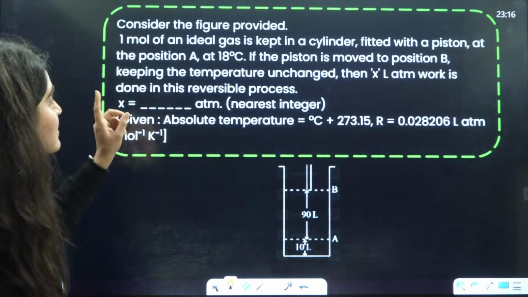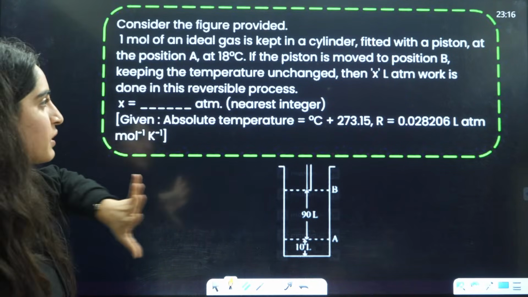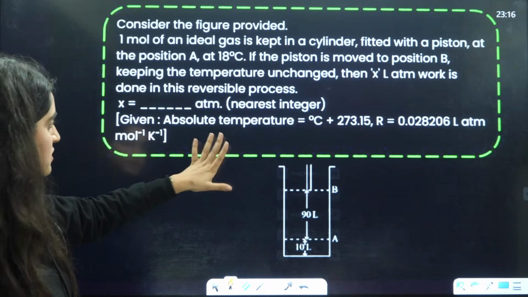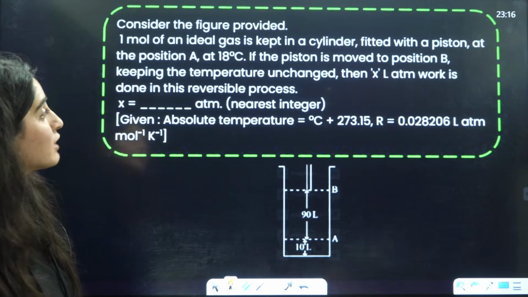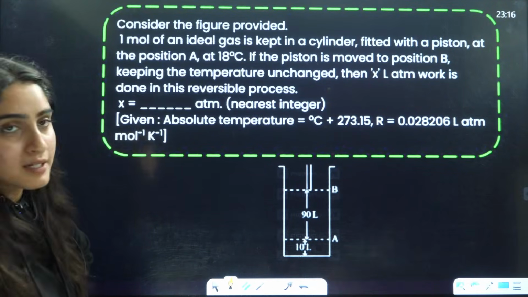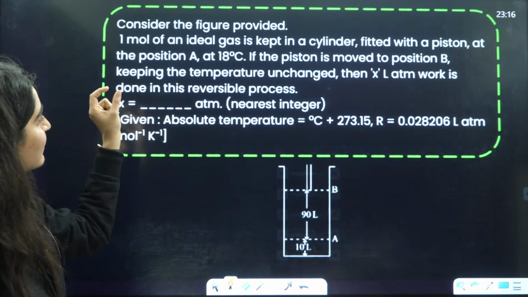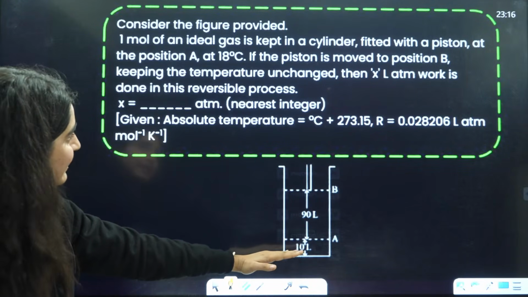Next is, consider the figure provided 1 mole. It is also a very simple question, right? With the figure you will see it is tough, but otherwise it's a simple question only. Consider the figure provided, 1 mole of ideal gas is kept in a cylinder. This is the cylinder fitted with the piston at the position A. This is the position A at 18 degree.